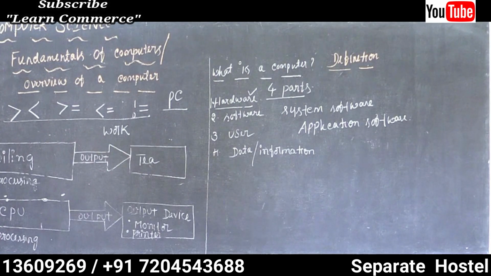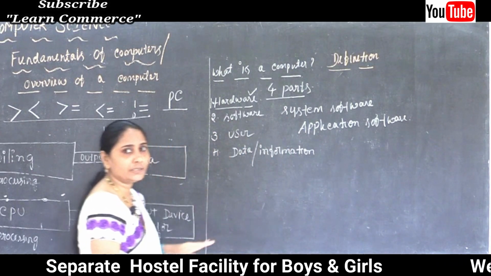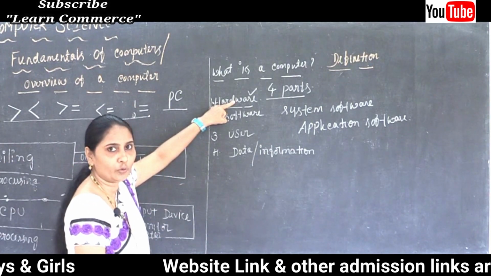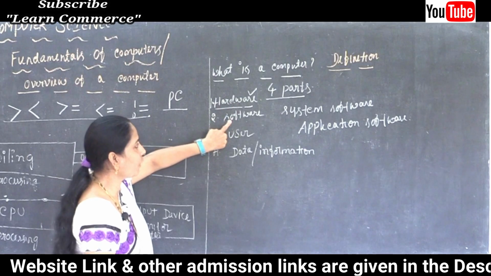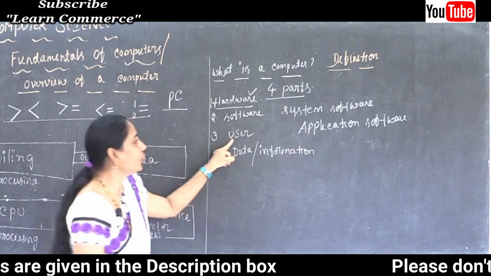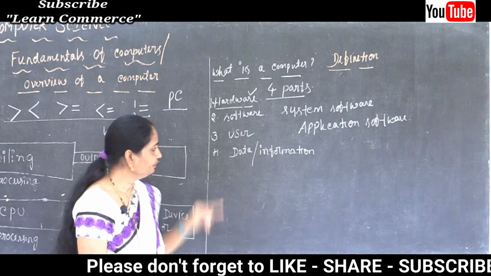And later the next one is data and information. These are the four important components of the computer. Hardware, we know the meaning of hardware. Software is classified into system software and application software. User: the person, people who interact with the computer.